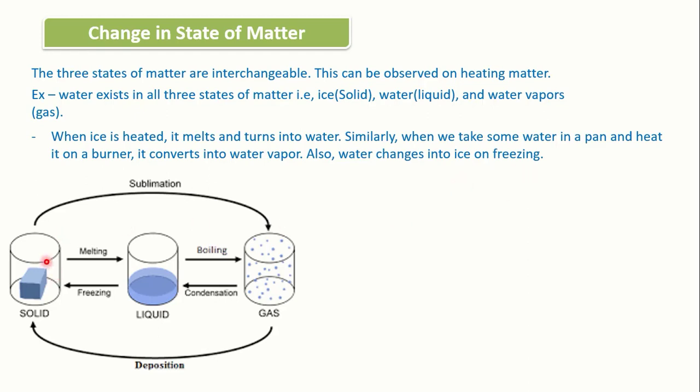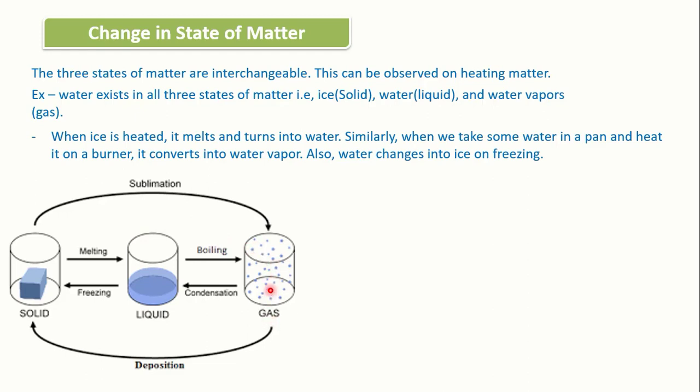So here this is the solid material. If we provide heat to it, it can melt. So the solid will melt and convert into liquid. This is called melting when we provide heat to the solid. Then when we again provide heat to the liquid, the liquid converts into water vapor. This is called the boiling process.